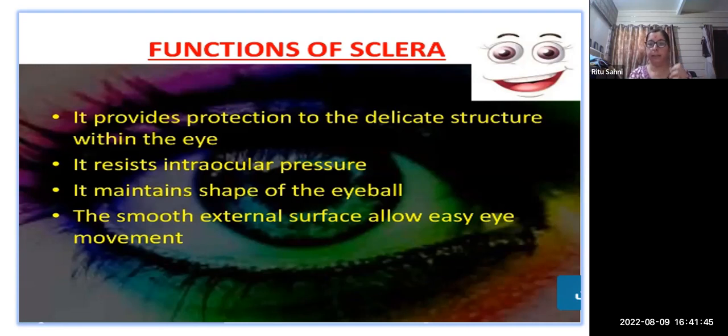So the sclera protects our eye, because our eye is a very delicate structure. It also resists intraocular pressure, and it maintains the shape of the eyeball. If the eyeball is displaced from one place to another, there are cases of paralysis, where the lateral rectus or the medial rectus plays a major role, through the oculomotor or the abducens nerve. The eyeball shift comes because of the paralytic position. But normally the sclera gives the shape to the eyeball, and the smooth external surface allows easy movement when the eyeball moves.